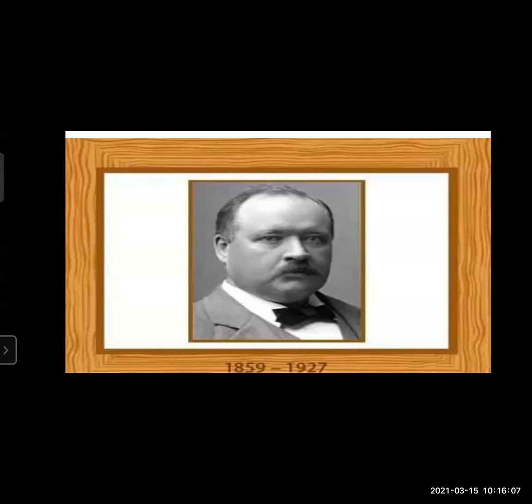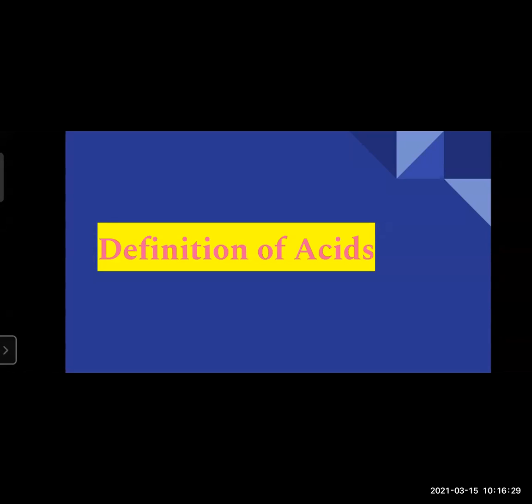Sir put forth the theory of acids and bases in the year 1887, and this theory gives the definition of acids and bases as follows. In short, Sir Arrhenius, a Swedish scientist, has given us the definition of acids and bases. Let us see the definition of acids then.